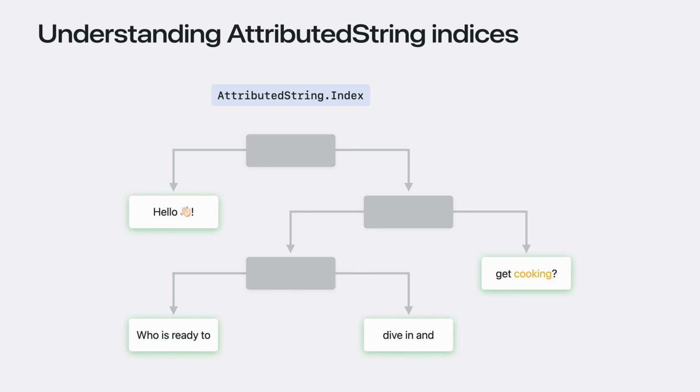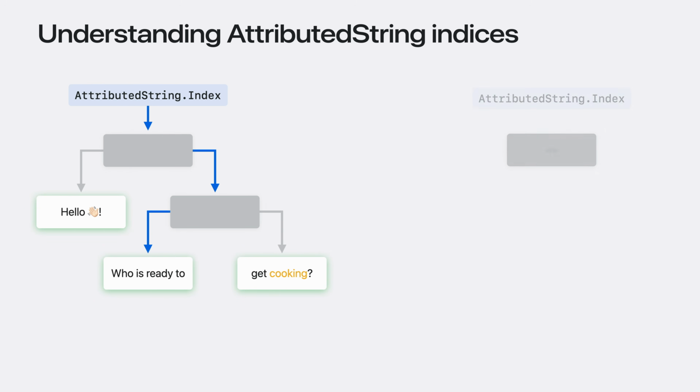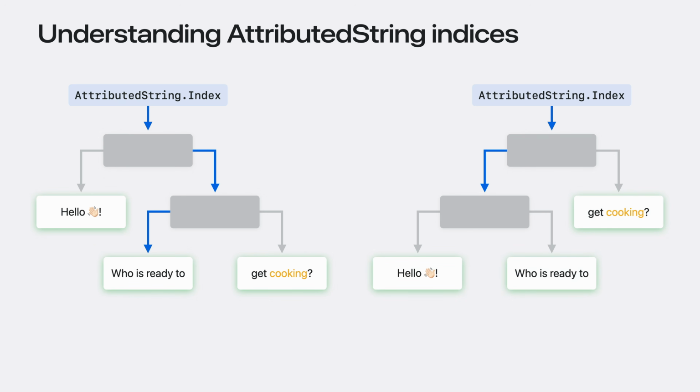When you mutate an attributed string, it might adjust the layout of the tree. This invalidates any previously recorded paths, even if the destination of that index still exists within the text. Additionally, even if 2 attributed strings have the same text and attribute content, their trees may have different layouts, making their indices incompatible with each other.